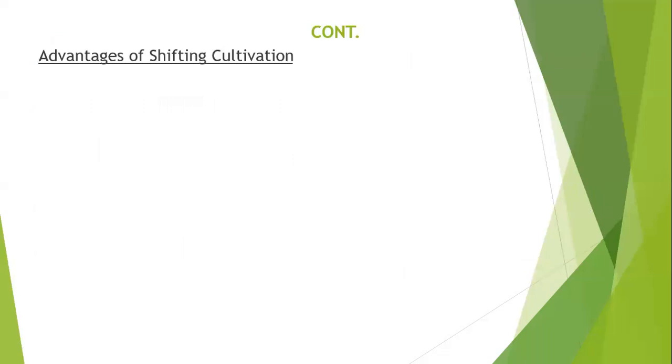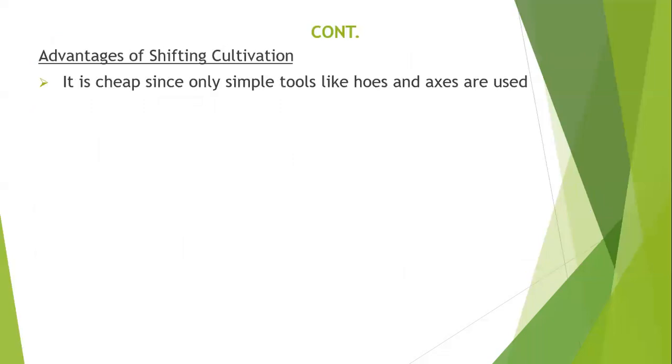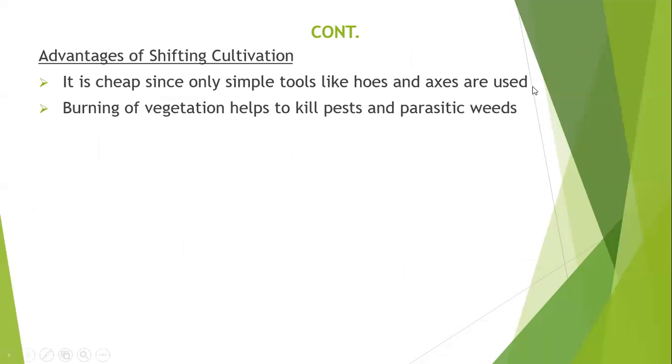Now, let me take you to the advantages of shifting cultivation. The first point is that it is a cheap method of farming, since only simple tools like hoes and axes are used. Burning of vegetation also helps to kill pests and parasites or parasitic weeds. A variety of crops is also assured. Remember, we said it practices intercropping, meaning that there is growing of different crops on the same field.